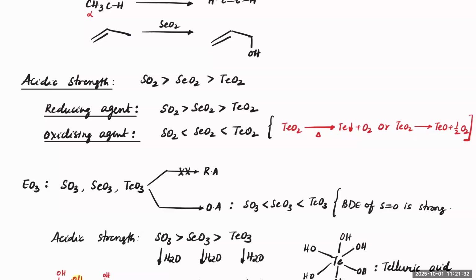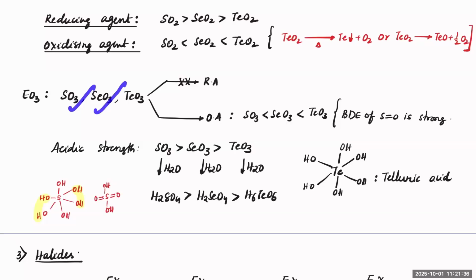And next, if you compare SO3, SeO3, and TeO3, all these three are good oxidizing agents. Of course, they are at the highest oxidation state, so they cannot be reducing agents, they can only be reduced further. And between these three, if you compare, TeO3 will have more oxidizing nature.